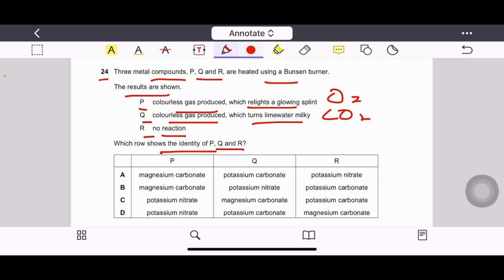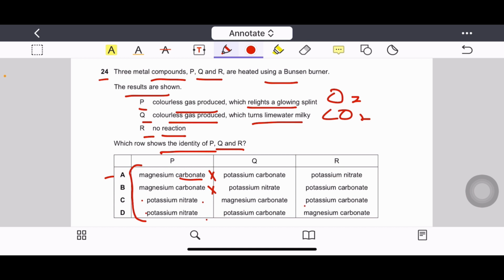Let us focus about P first. Option A is saying magnesium carbonate. When carbonates are decomposed, they produce carbon dioxide. They do not produce oxygen. So these options don't look correct. Let us see the third option as potassium nitrate. Potassium nitrate, when it decomposes, it produces potassium nitrite and oxygen.